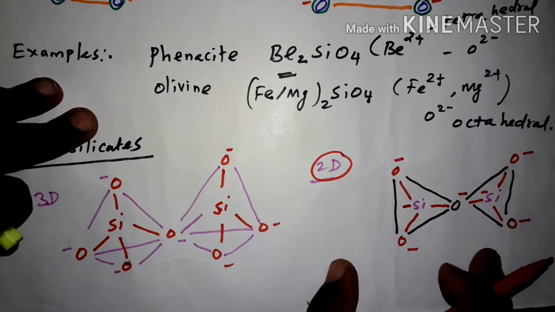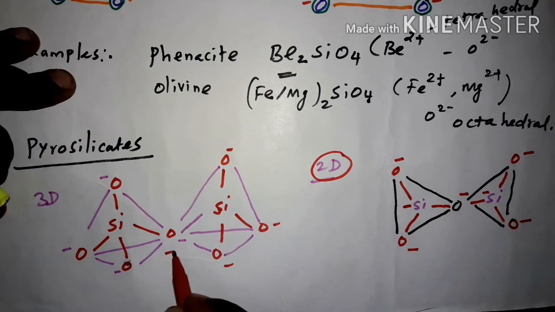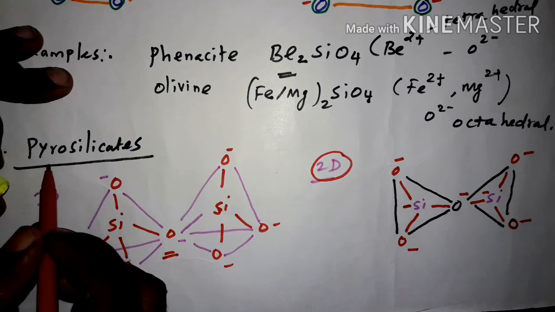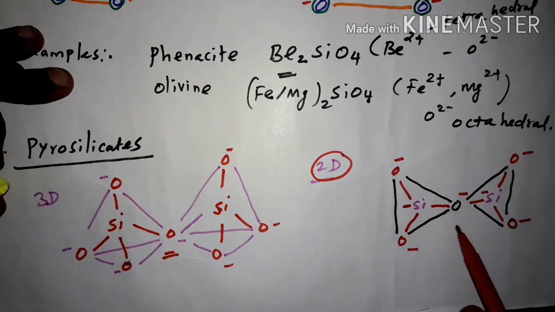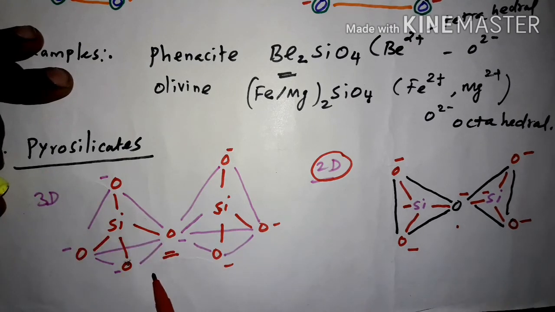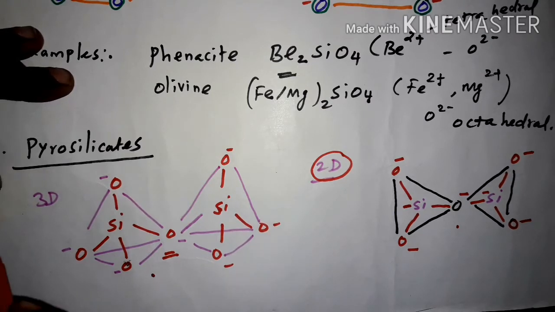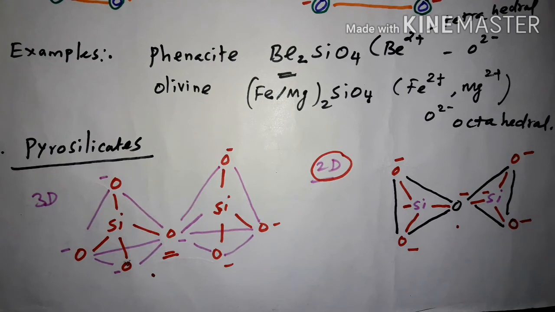I hope you understand the structure. See, this oxygen atom is linking with another silicon atom. So it is called pyrosilicates. This is two-dimensional. This is three-dimensional. Hope these structures are very easy for you. Now we are going to see some examples. Examples of pyrosilicates.